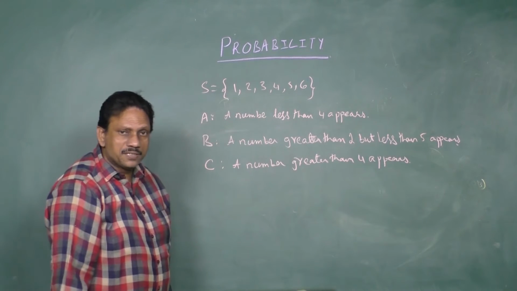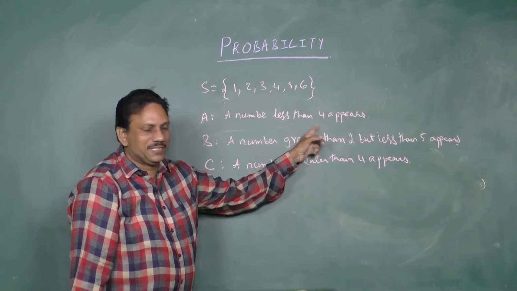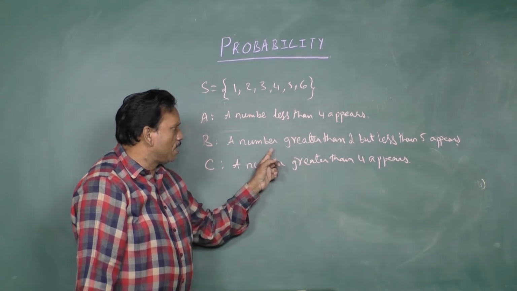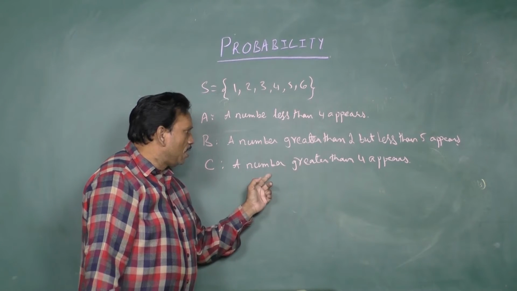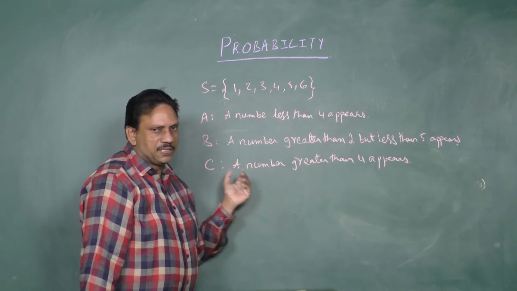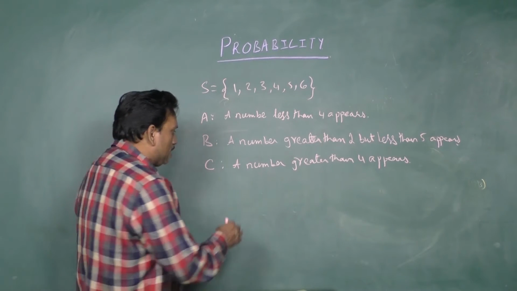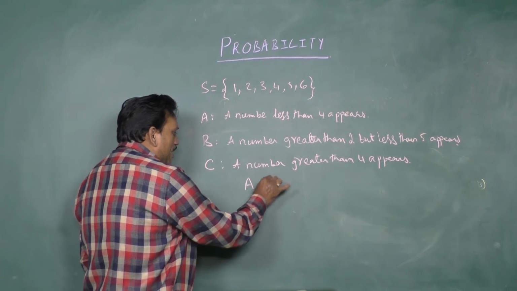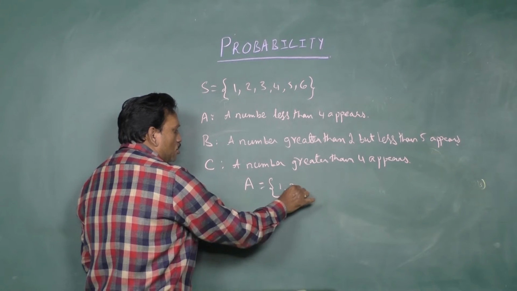Once again, students, event A: a number less than 4 appears. Event B: a number greater than 2 but less than 5. Event C: a number greater than 4 appears. Now let us write all these from the given sample space. What does A indicate? A number less than 4: 1, 2, 3.